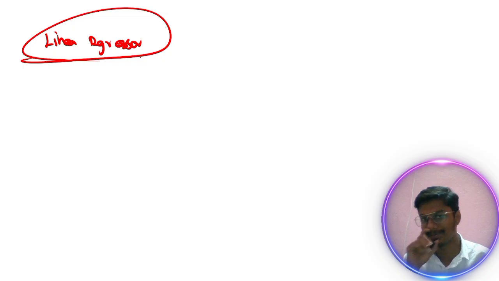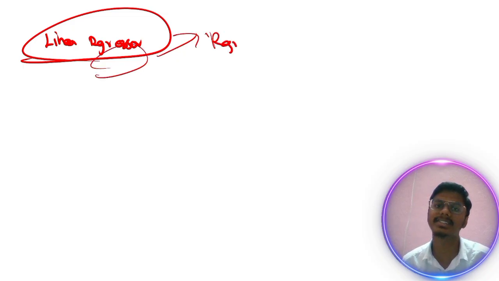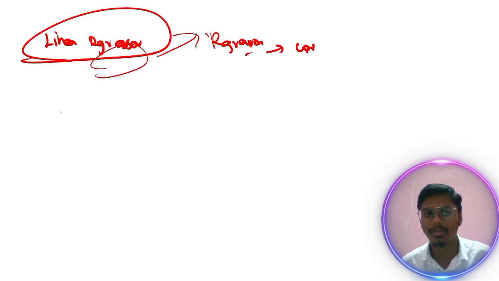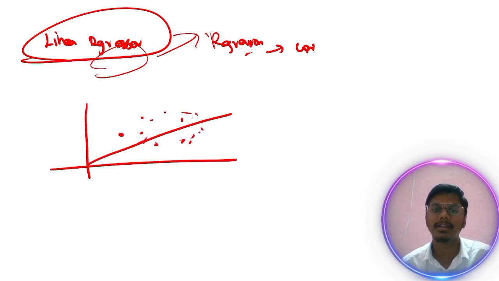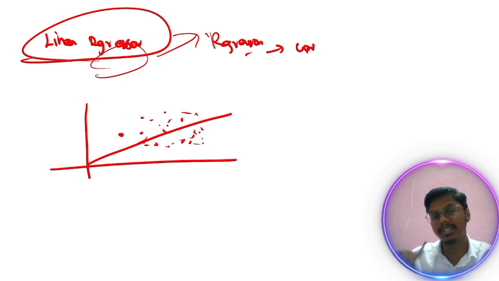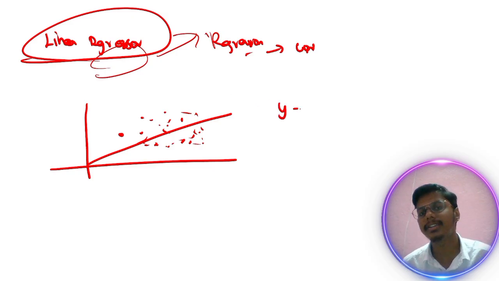So what is linear regression? As the name suggests, it is a type of regression, so we are going to predict continuous values, as we discussed previously. Linear regression tries to find the best straight line among the data. It tries to fit the data and give the best fit. The formula for this is y equals mx plus b.